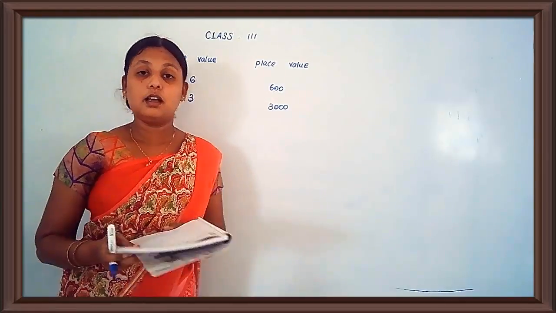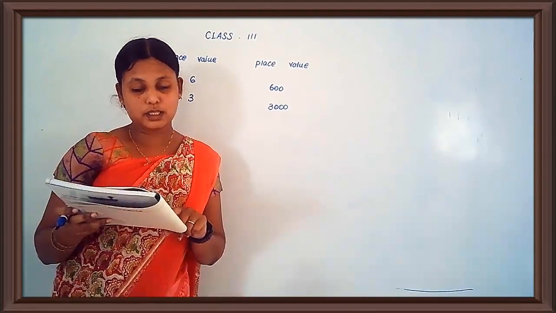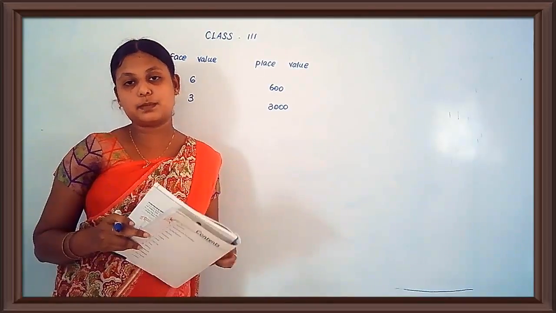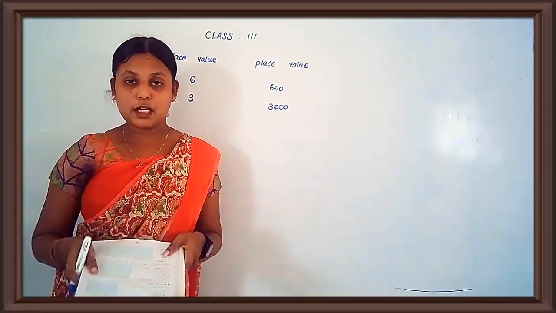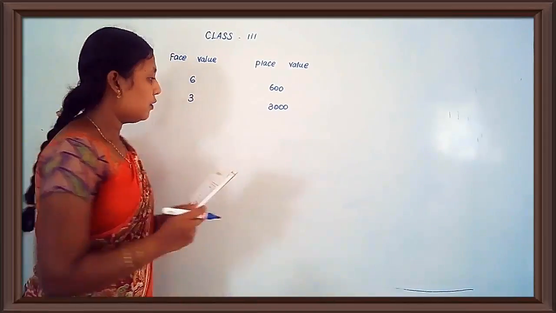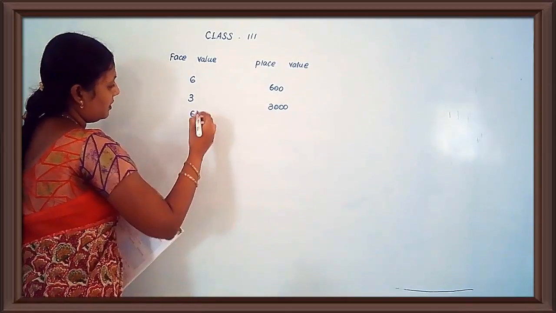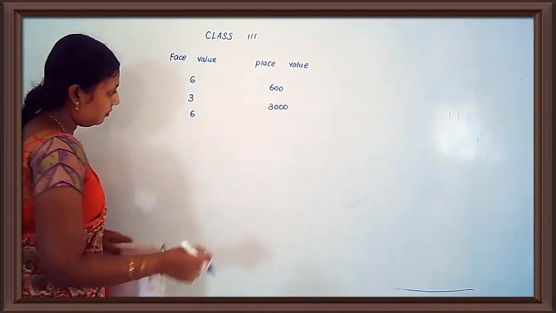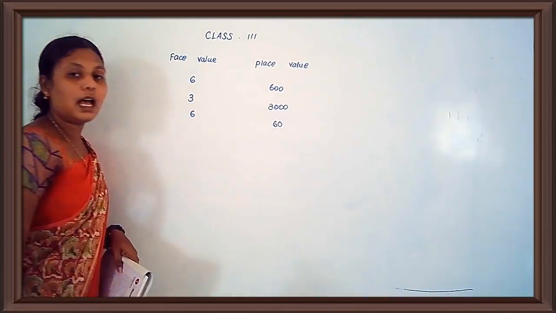Then see the third one, 5869. All of you see your book. Which number is underlined? 6. So you have to write 6. The face value of 6 is 6. 6 is in which place? Tens place. So we have to write 10 sixes are 60.